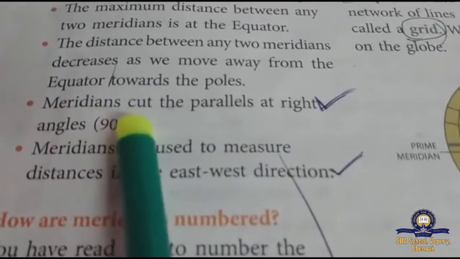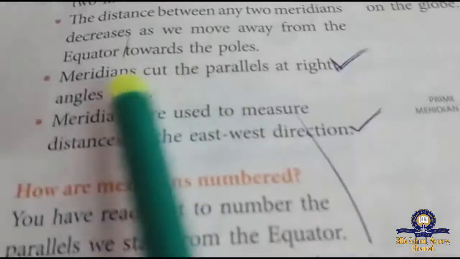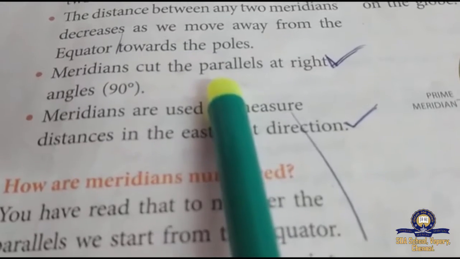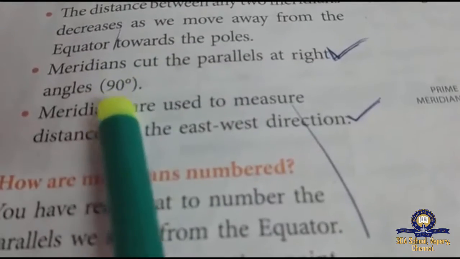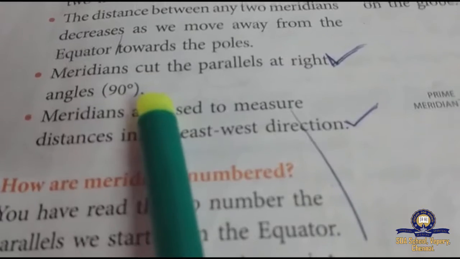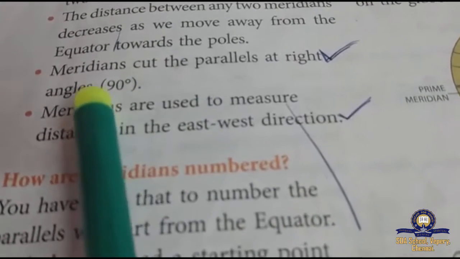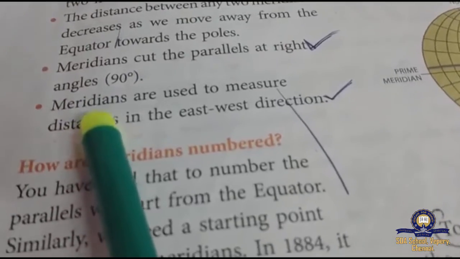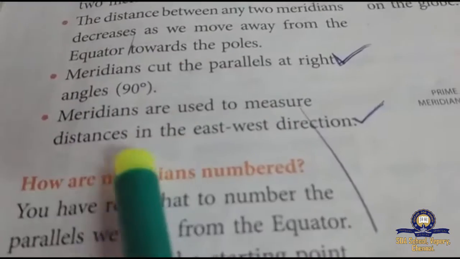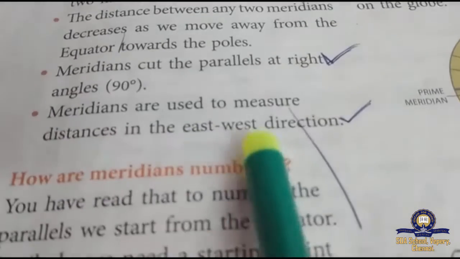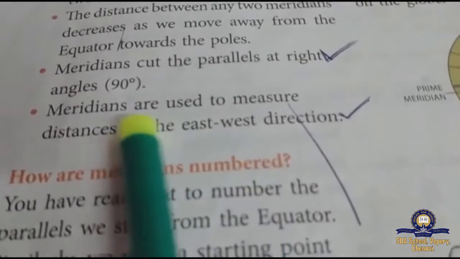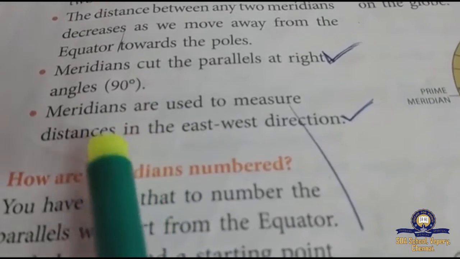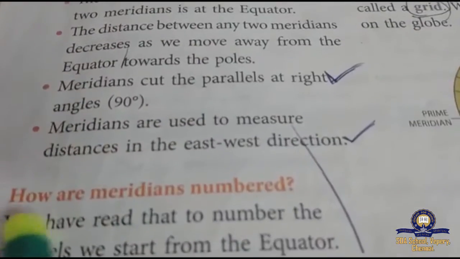Next point, meridians cut the parallels at right angles. At which angle do parallels cross the meridians? At 90 degrees. At a 90 degree angle, meridians and parallels cross each other. Meridians are used to measure distances in the east-west direction. Got it?